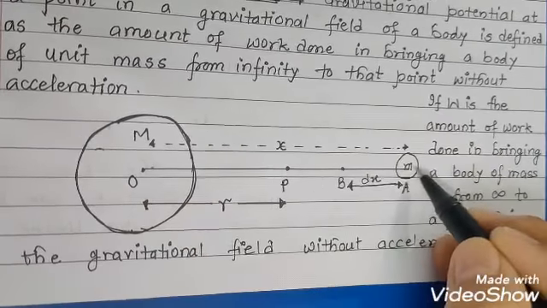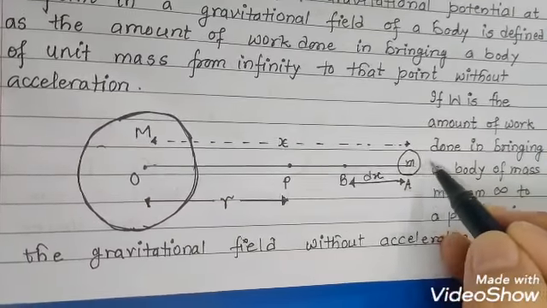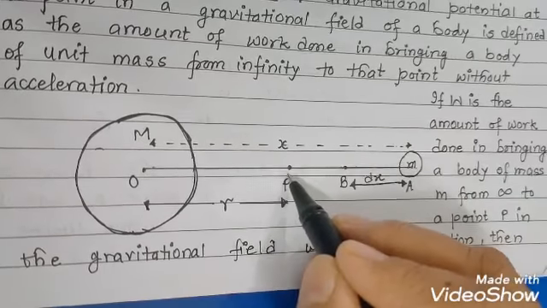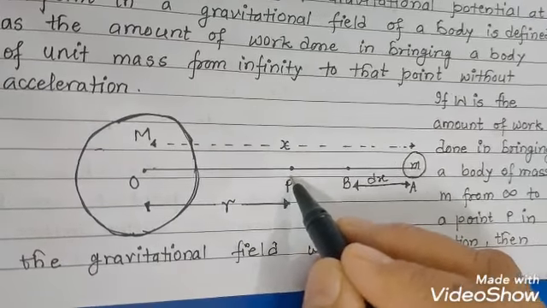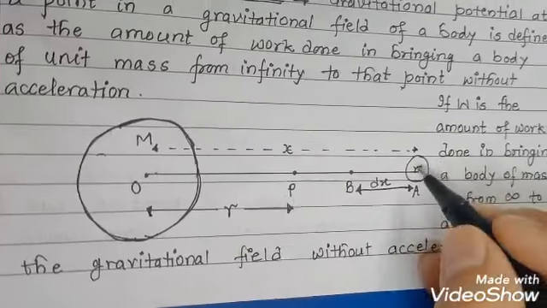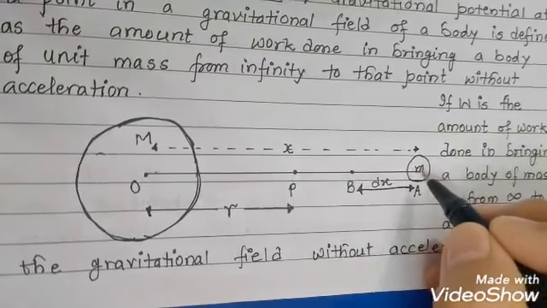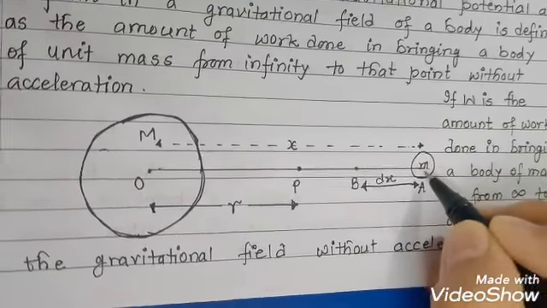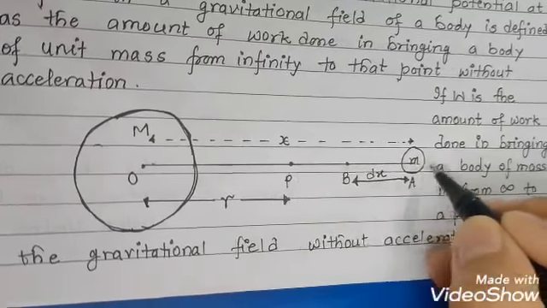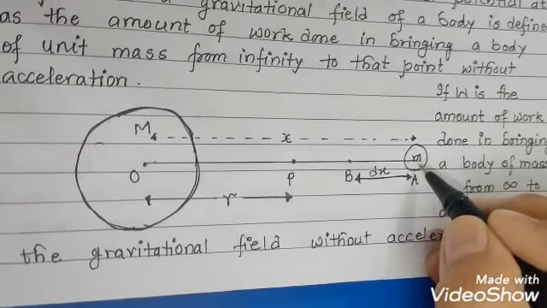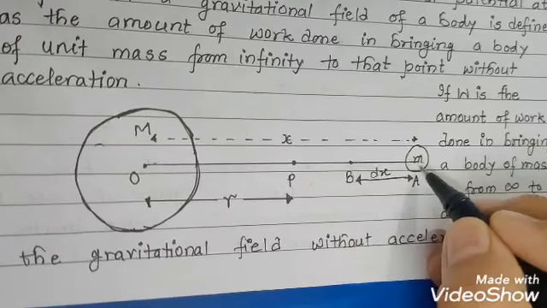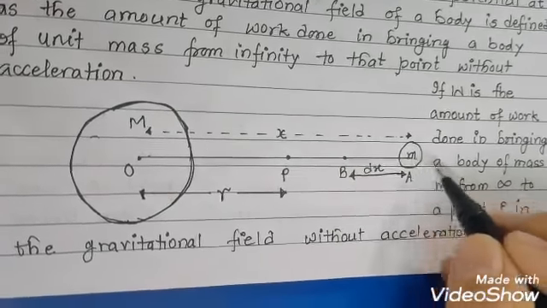Suppose we have to bring another object from infinity to point P. Whatever work we have to do to place this object from infinity to P, the condition is that the mass of this object must be unit.